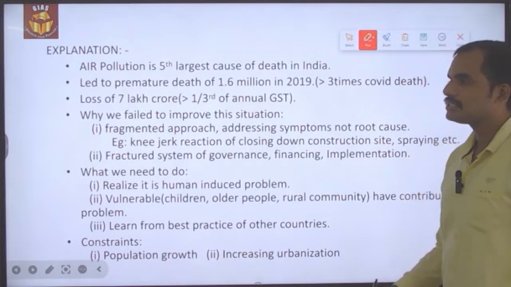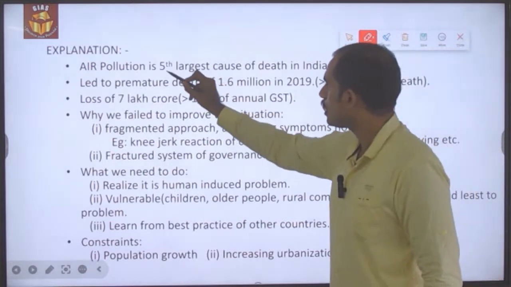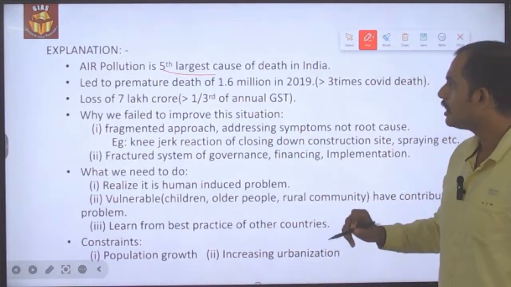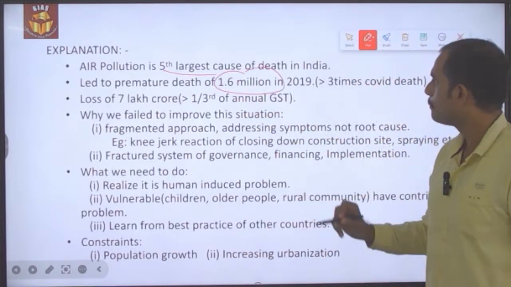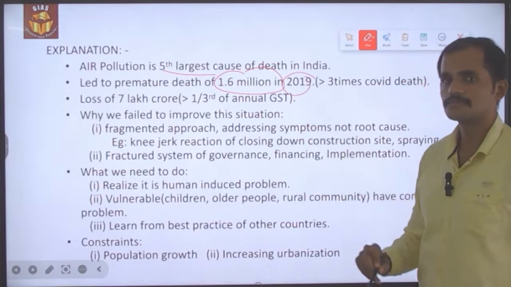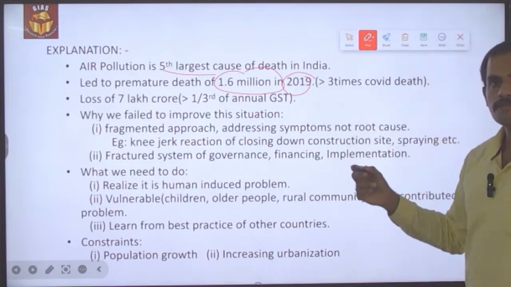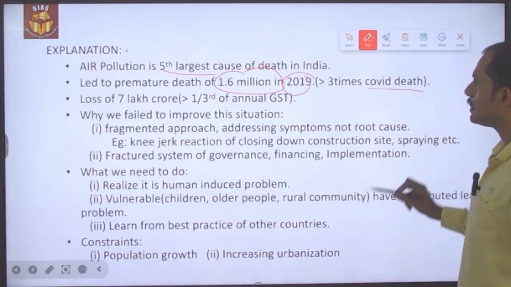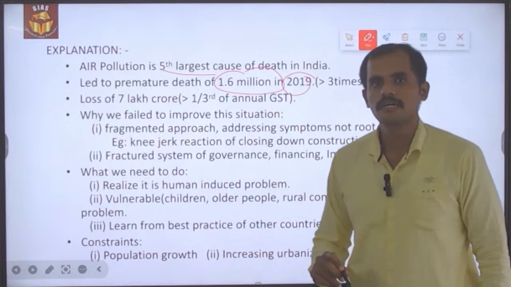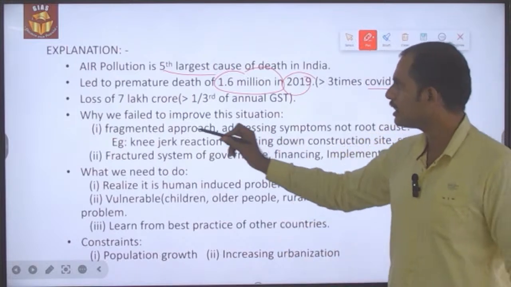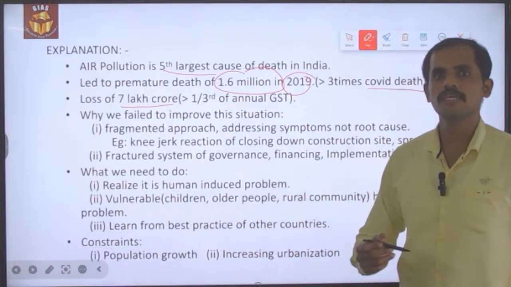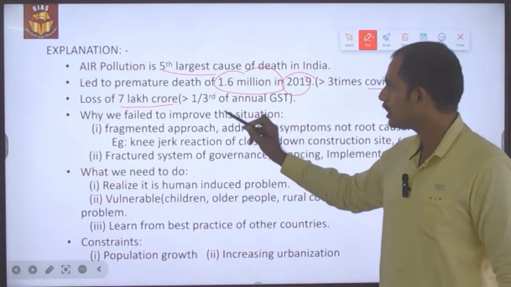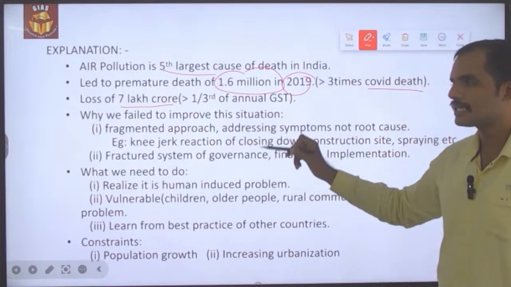See, air pollution is the 5th largest cause of death in India, and it has led to the premature death of nearly 1.6 million people in 2019, which is 3 times greater than the COVID related deaths. And in terms of economic losses, nearly 7 lakh crore has been lost in economic growth, which is nearly 1/3 of the annual GST collection.